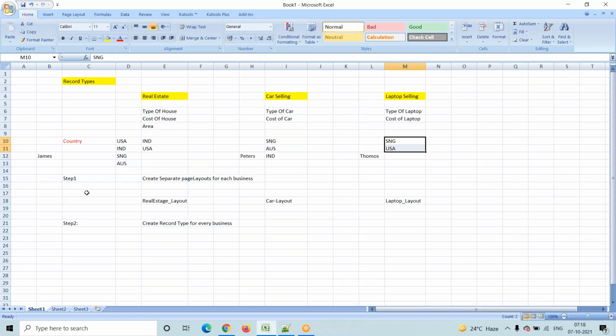Here you have to observe: while creating the pick list field, we created all the pick list values. But for this record type, I want only these pick list values. For this record type, I want only these values. Where are we controlling this? We go to that particular record type and control it here.